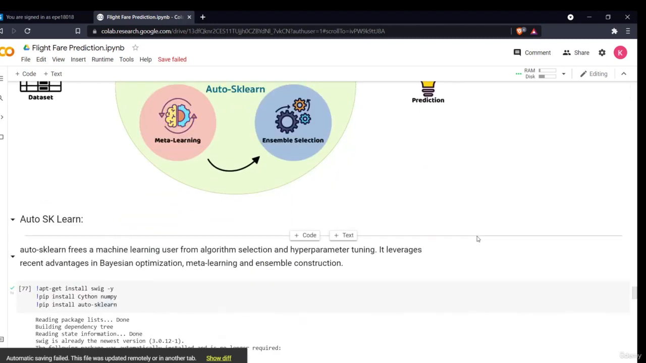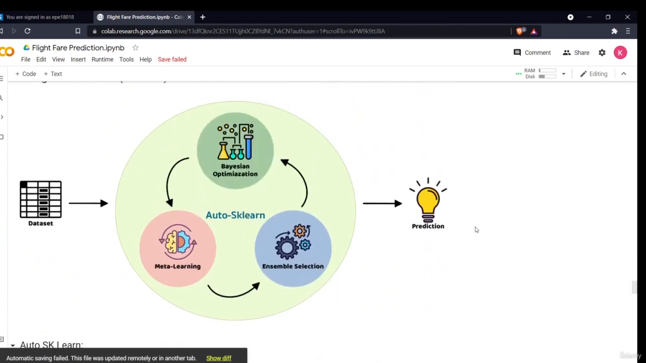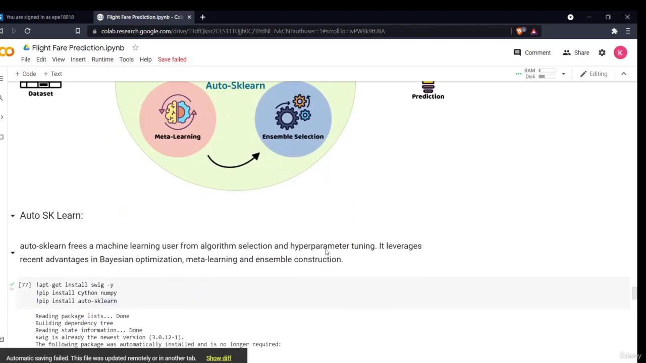Now, AutoSklearn frees a machine learning user from algorithm selection and hyperparameter tuning. Previously, we used the sklearn library and the random forest model. Now it will run over all the different models it has in the sklearn library and give us the best model with the hyperparameters for our project.